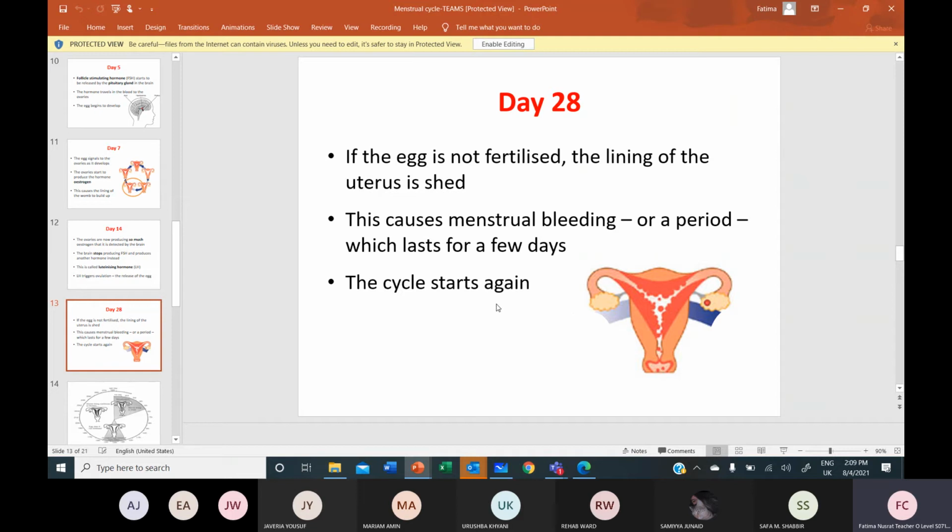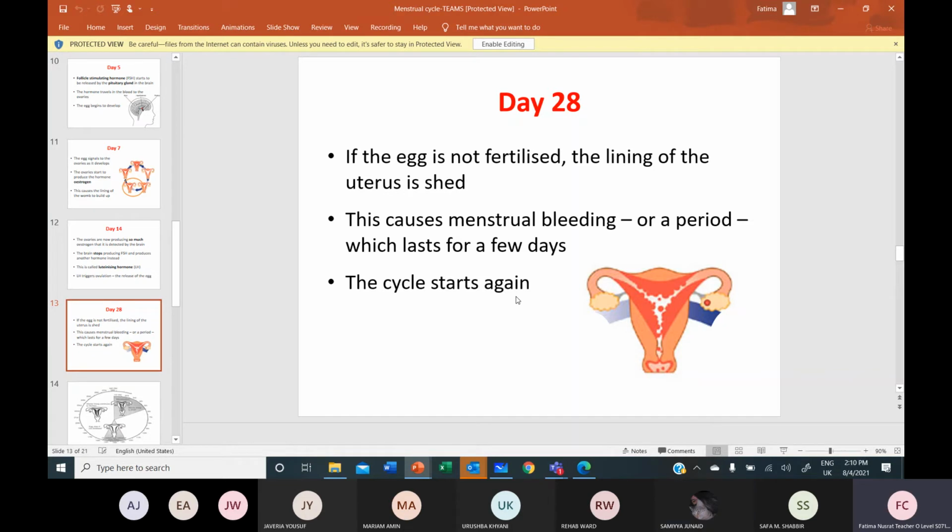Now tell me, when you have implanted the embryo in the uterine lining, what about the cycle then? Here they say the cycle starts again. Yes, Samya? What will happen to the cycle then? This cycle will stop. Cycle will stop, exactly.